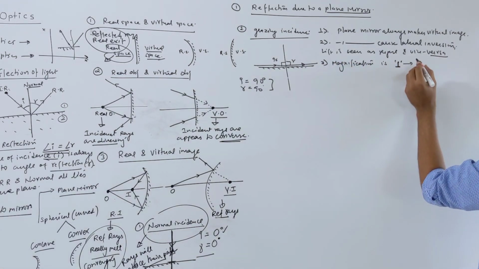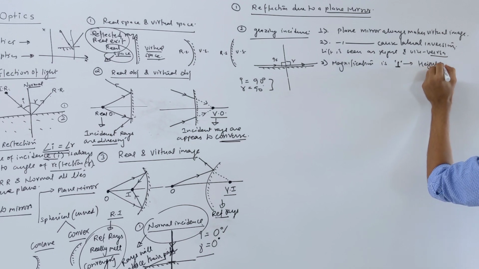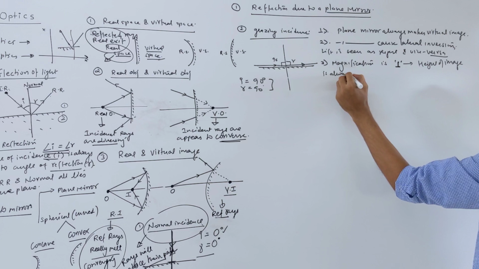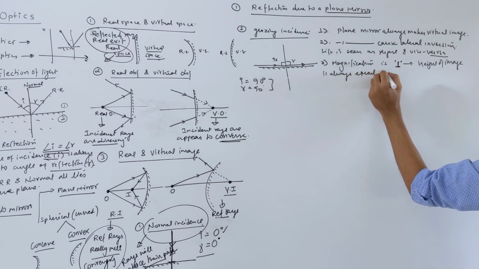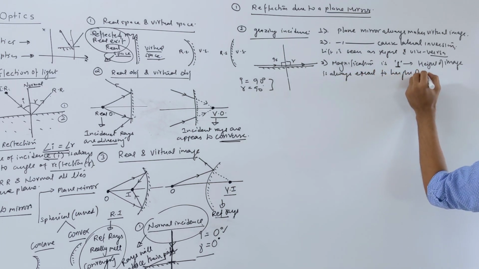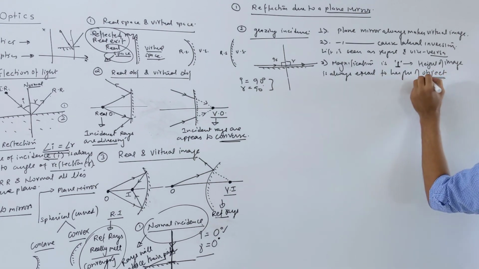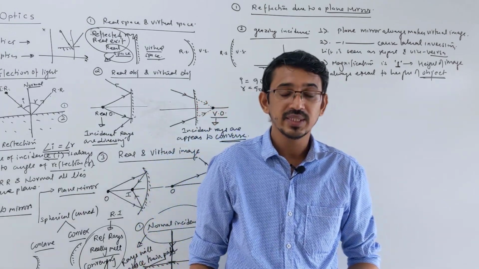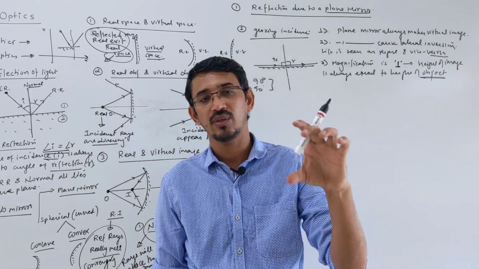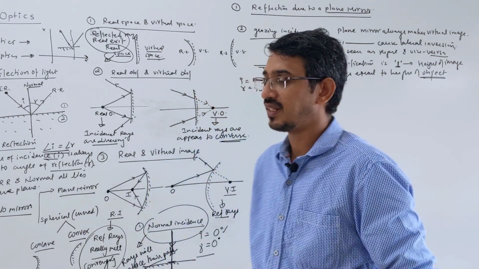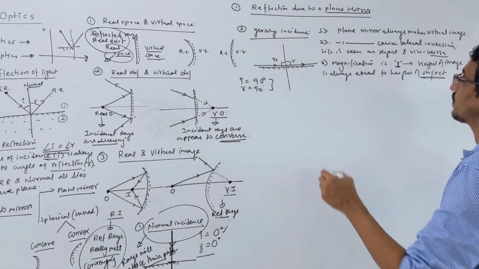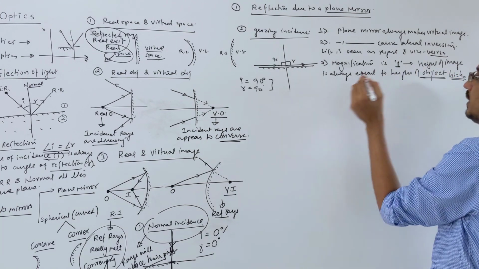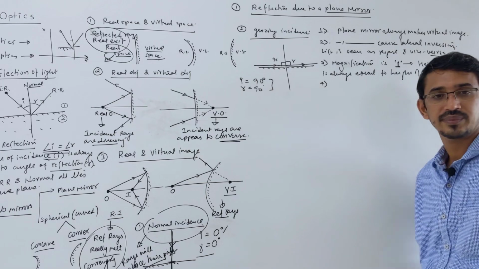What is the meaning of this? The height of the image is always equal to the height of the object. It doesn't magnify, it shows the real size only. Whatever the height of the object, the same height will be seen for the image in the mirror. And that image, we know, is always virtual. So you can write hi is always equal to ho, the height of the image equals the height of the object.